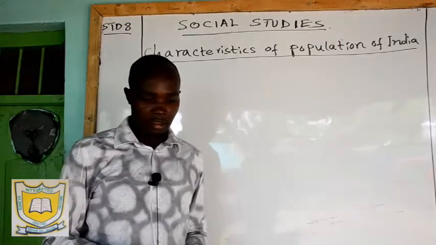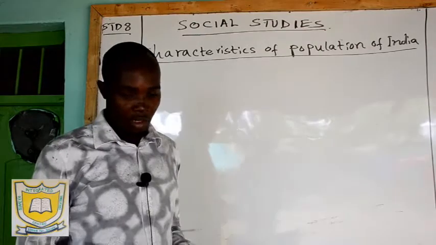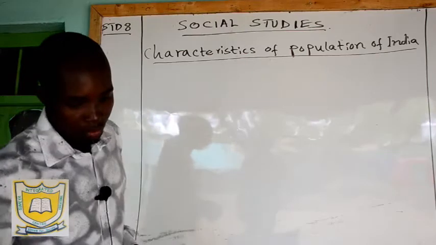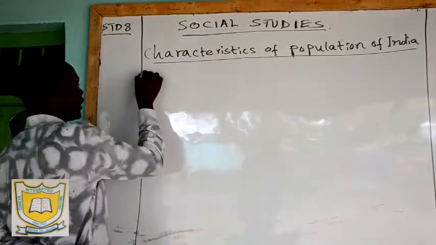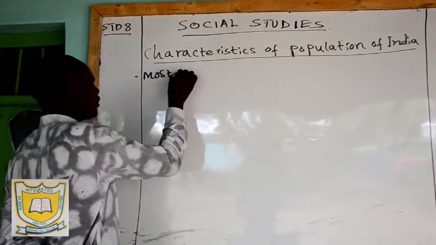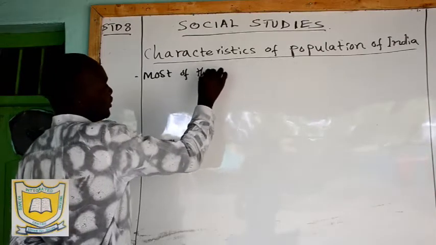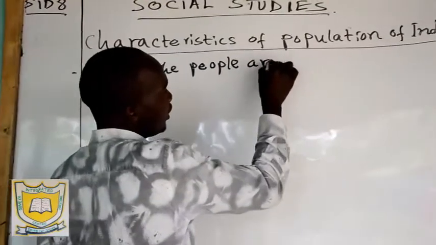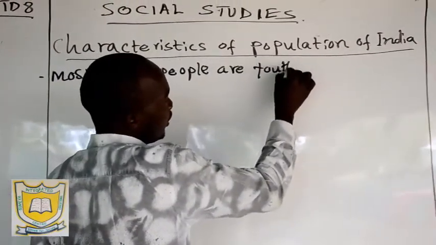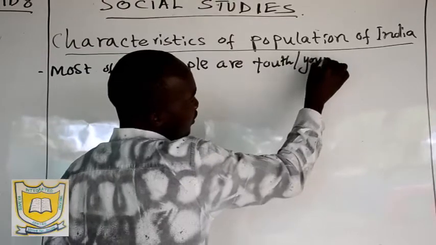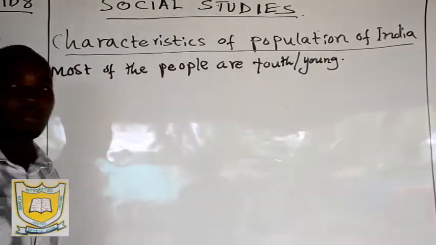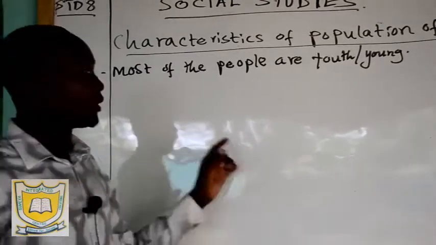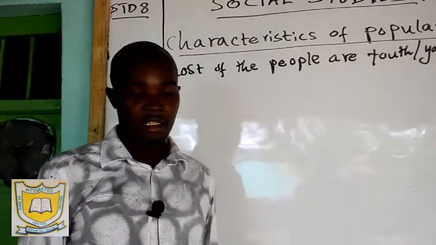Characteristic number one of the Indian population is that most of the people are youth, just like Kenya. Most of the people are youth, or you can say young. So in the population of India, we have a lot of young people. The same with Kenya.